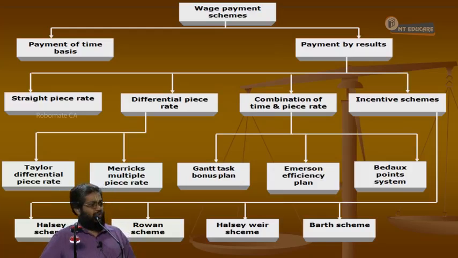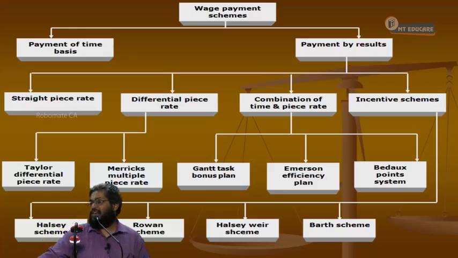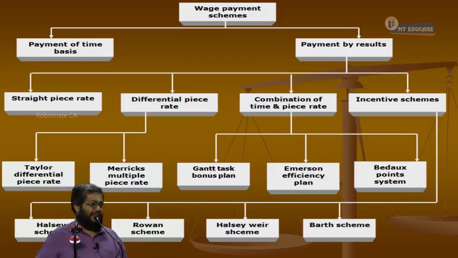Mainly there are two ways to motivate a worker to perform well. It may be non-financial rewards as well as financial. Non-financial mainly deals with recognition, and financial rewards may be in the form of wages and perquisites that are offered to the workers. Here we are going to study for the low-level workers, those working in the factory, how they can be motivated for good performance through proper financial rewards.